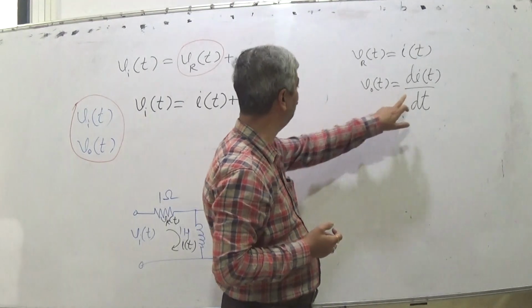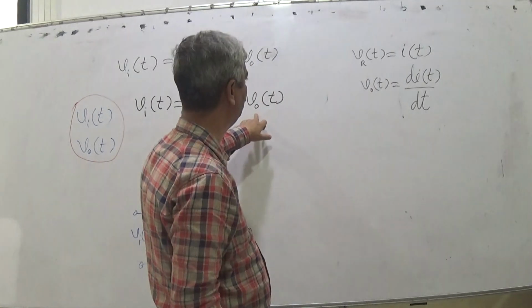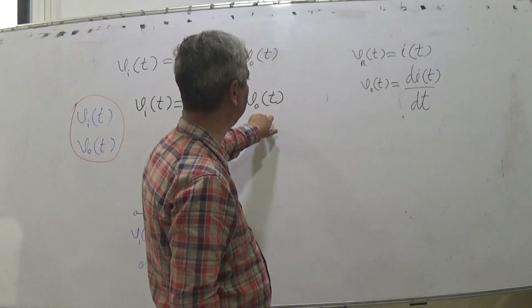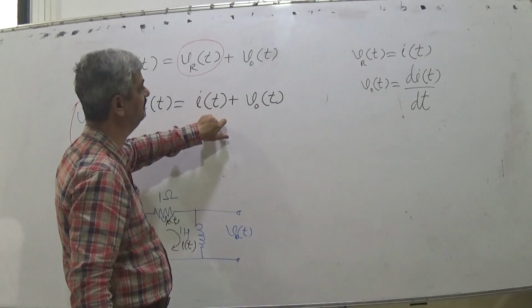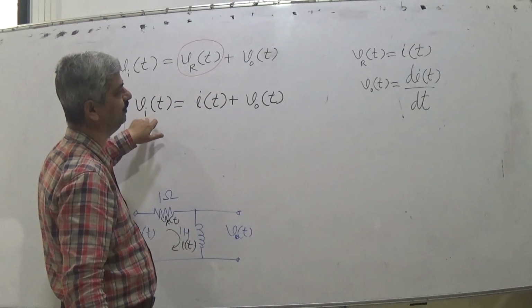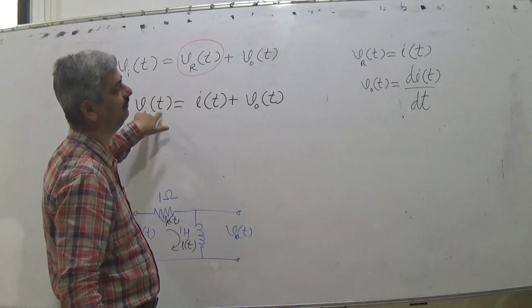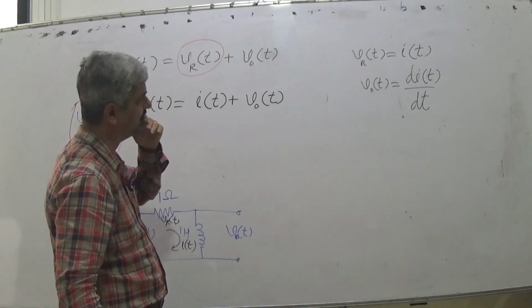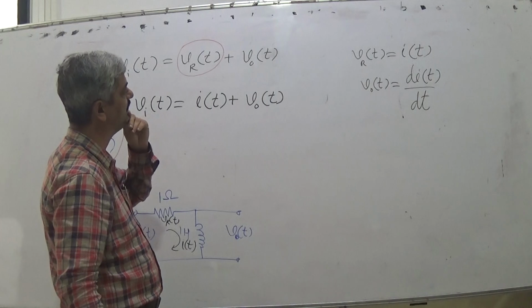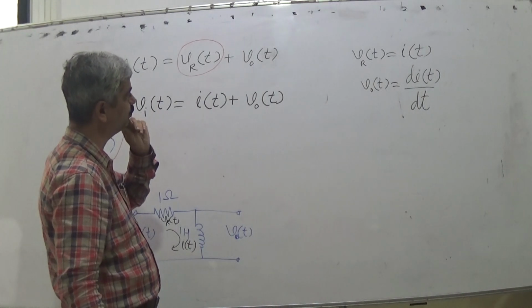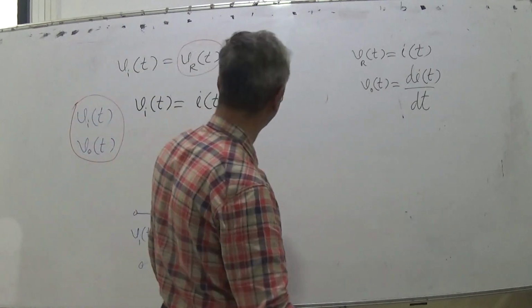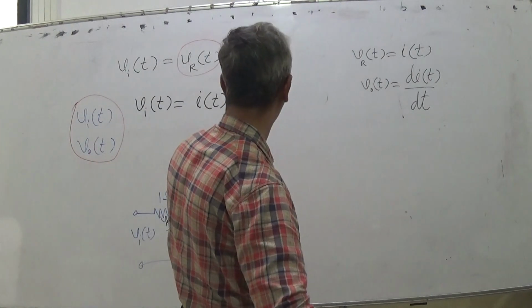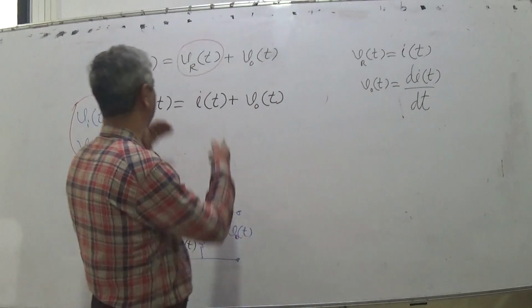But if you put it here, dIT by dt plus IT is equal to VOT. But that we don't want. We want VOT to remain. Then what we can do is differentiate this equation entirely.